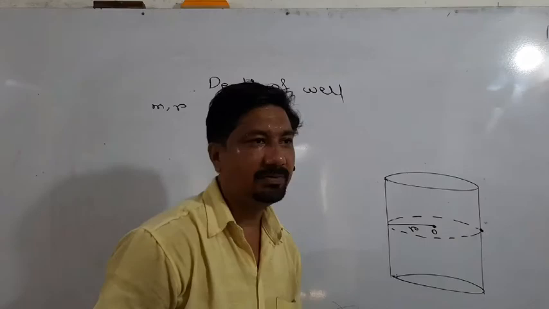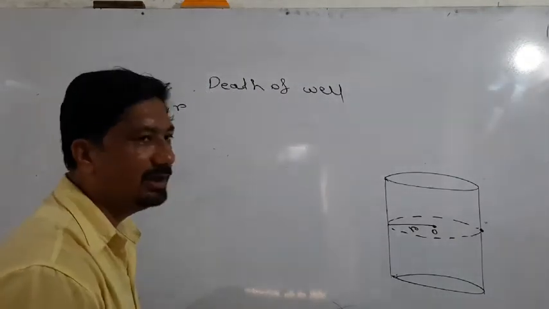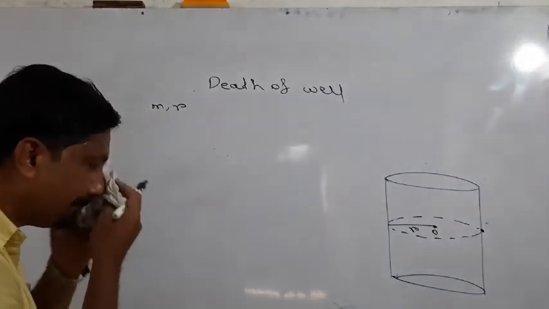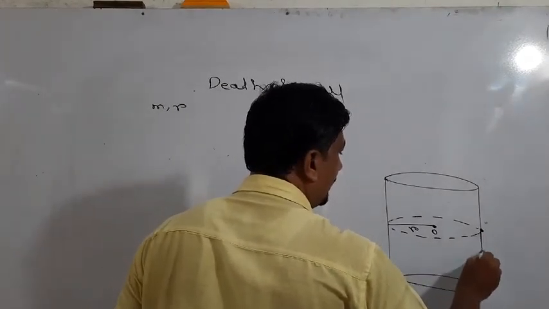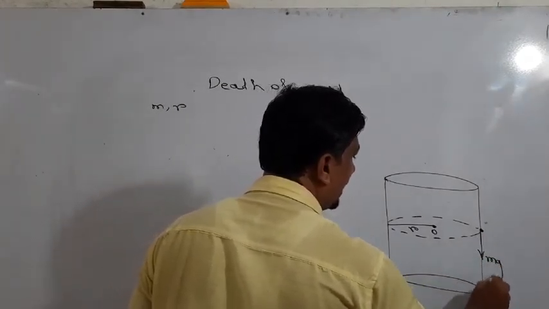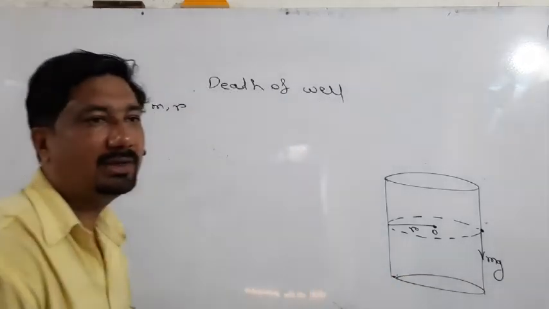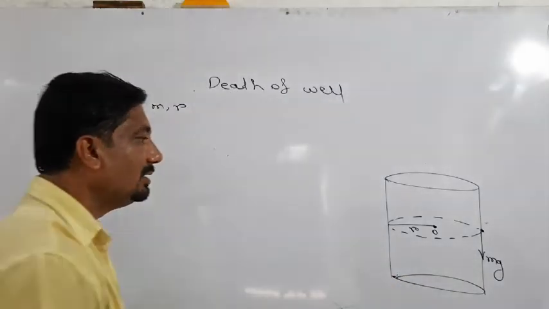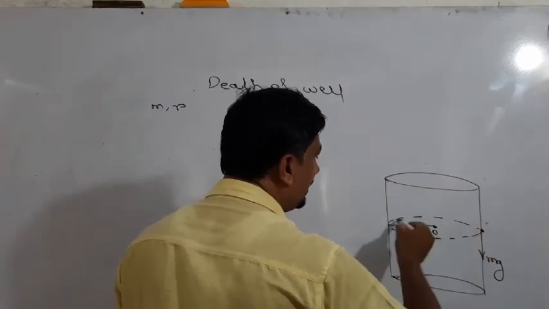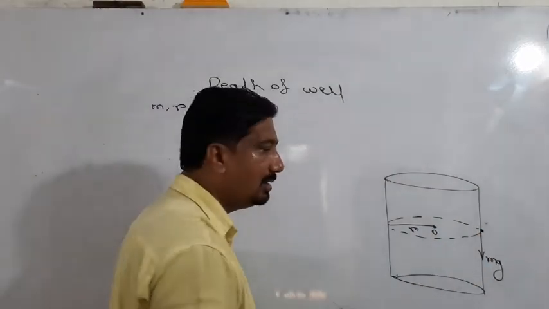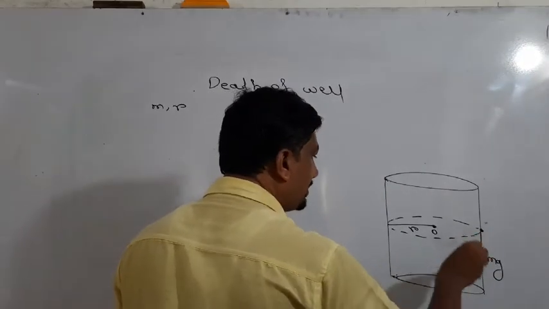So what are the various forces during circular motion in the vertical cylinder? This is the weight or gravitational force acting in the downward direction. During the circular motion performed by the vehicle, the body does not fall down.